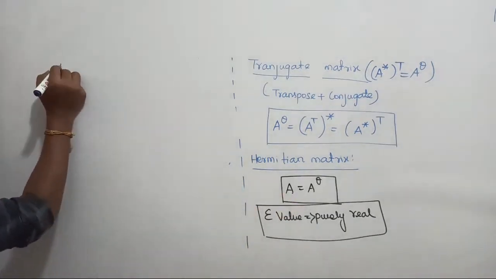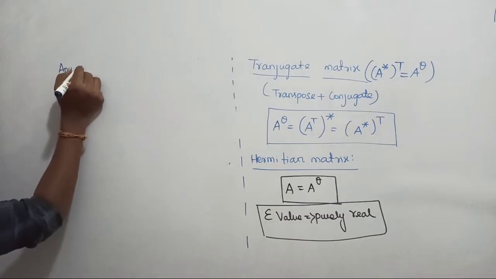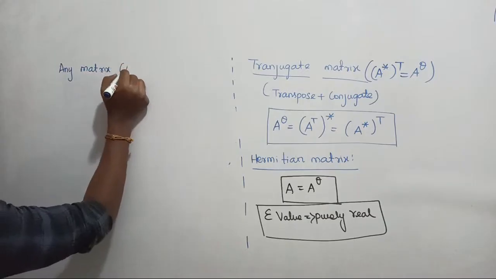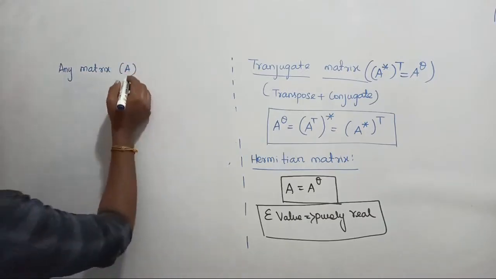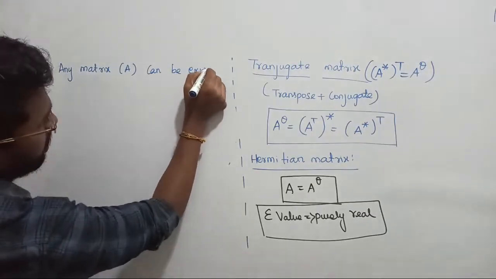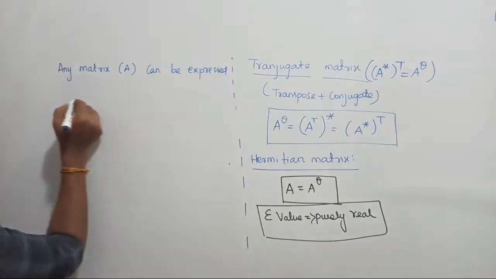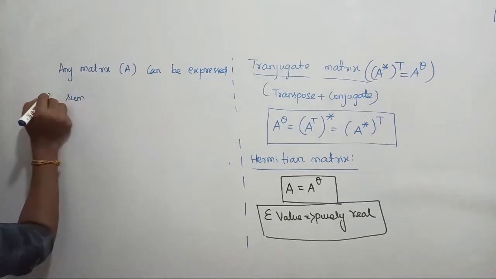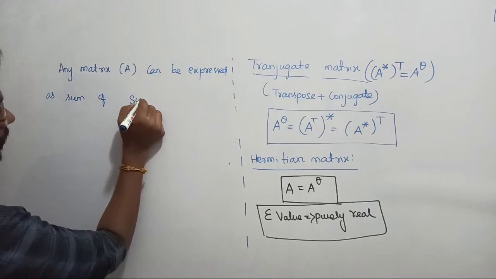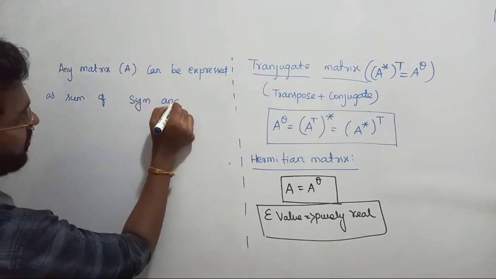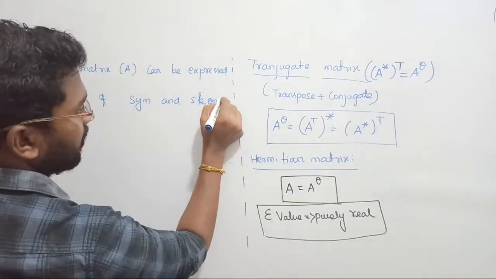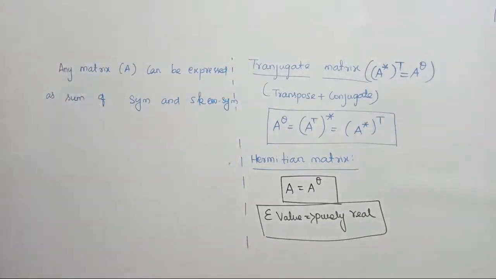So the next conclusion is: any matrix A can be expressed as the sum of a symmetric and a skew symmetric matrix. It will be a combination of these two.